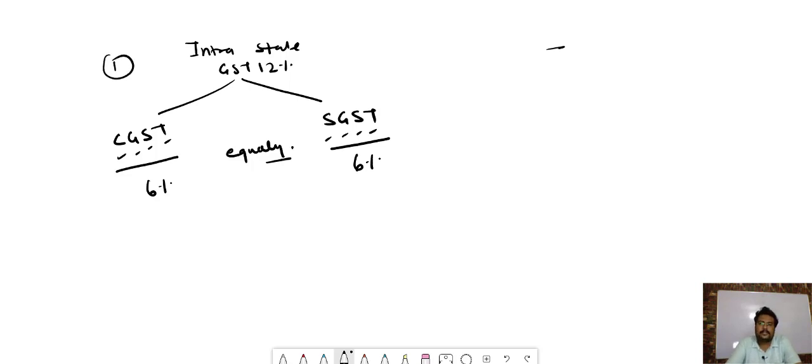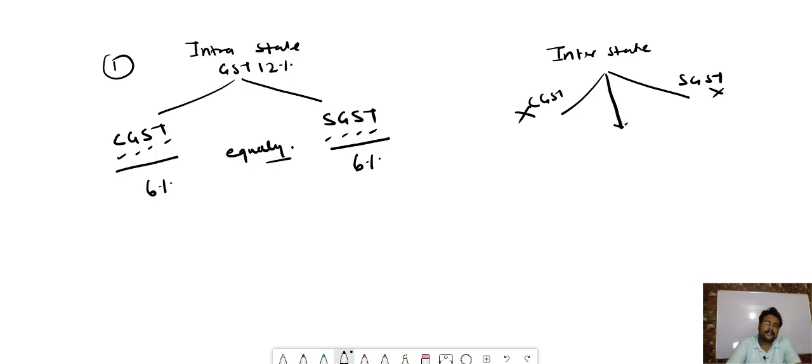When we talk about interstate, it means the purchase and sale transaction is between two different states. There, neither CGST nor SGST will be applicable. Instead of CGST and SGST, just one tax is applied, which is known as IGST. I stands for integrated goods and services tax.